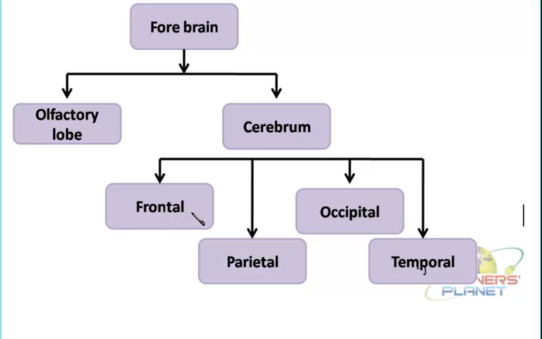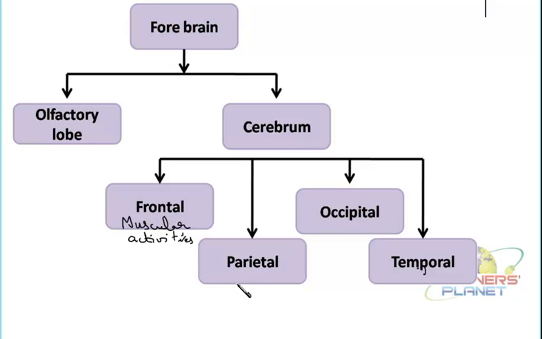It is the frontmost part of the forebrain behind the olfactory lobe, and it is associated with various muscular activities. That means it helps in controlling or coordinating the muscular functions of your body.